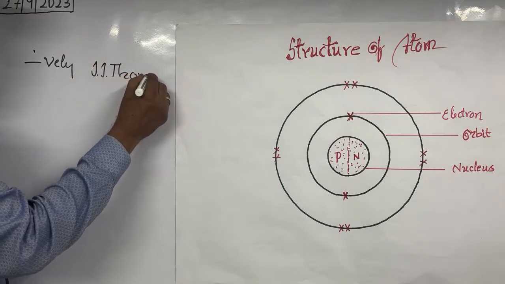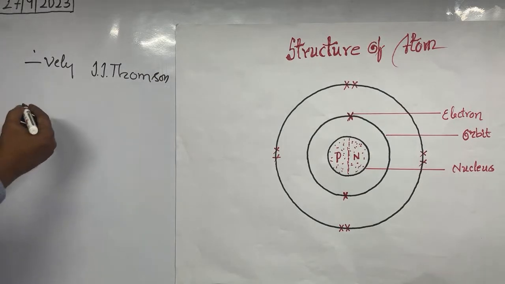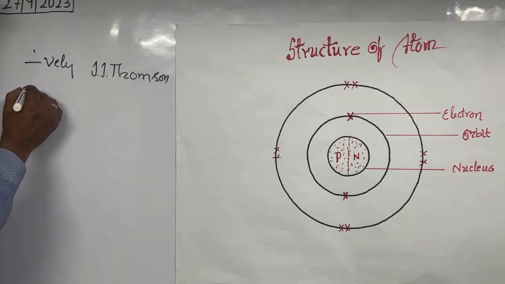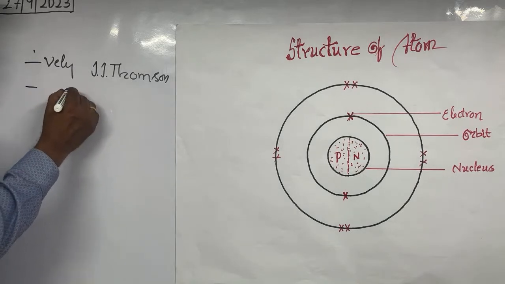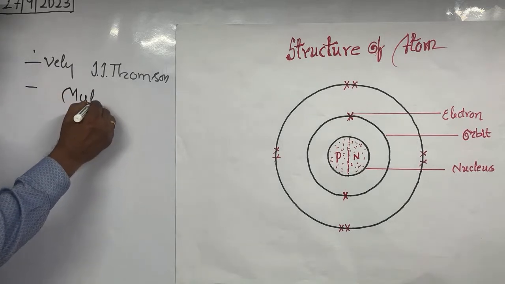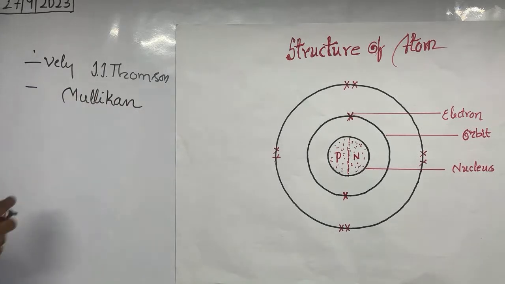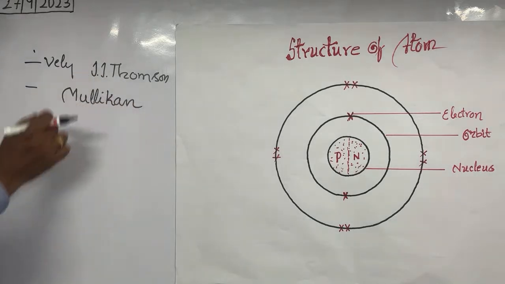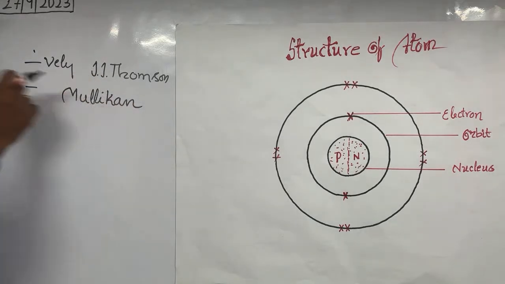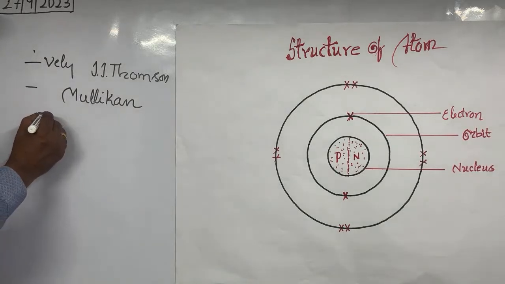Electron was discovered by J.J. Thomson, and the negative charge of the electron was given by the scientist Mulliken. So once again, electron is discovered by J.J. Thomson, the negative charge of electron is by Mulliken, and the charge of electron is minus